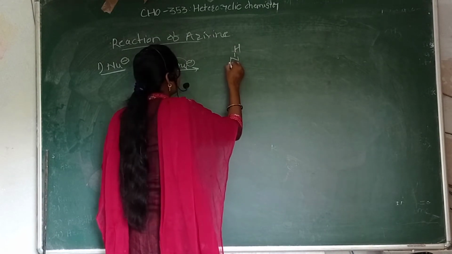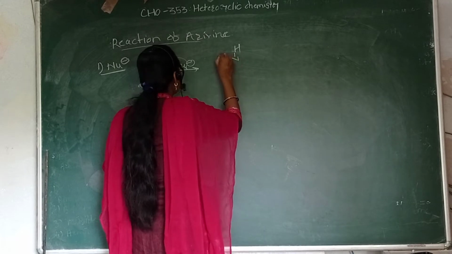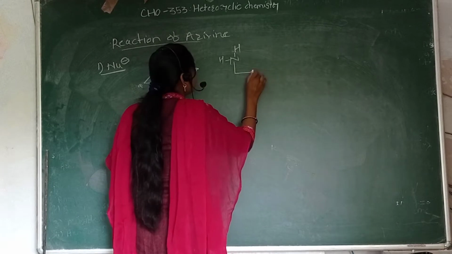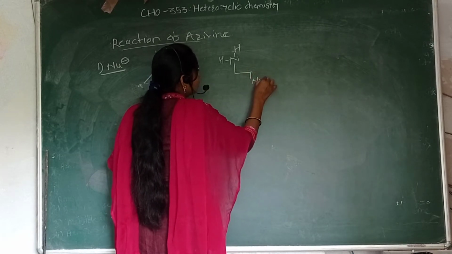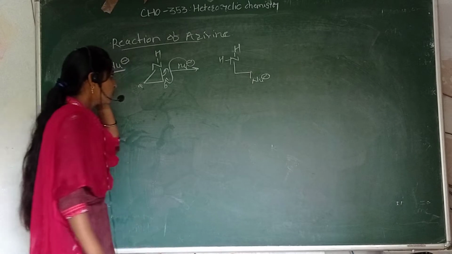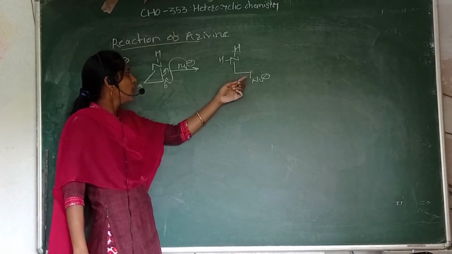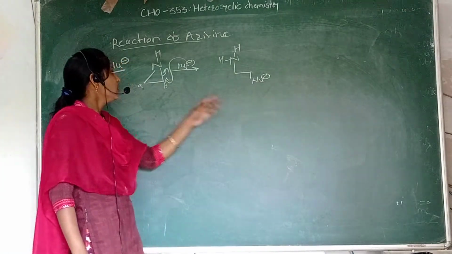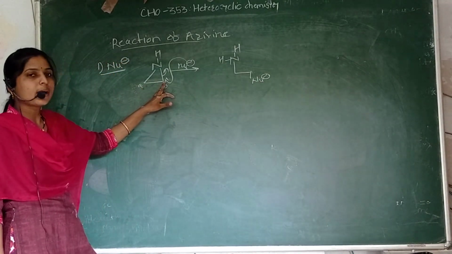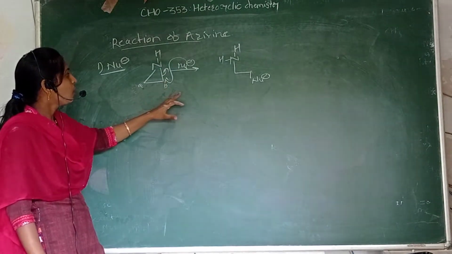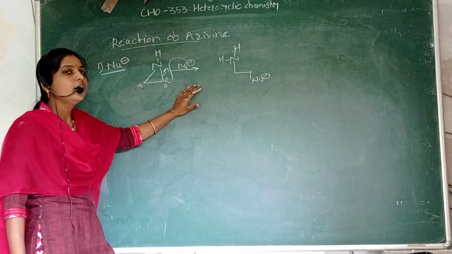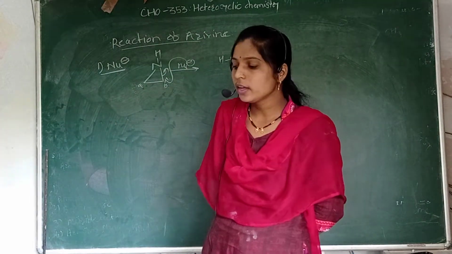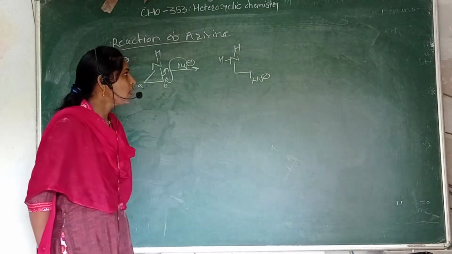We will get NH, H, and here the addition of the nucleophile. Here formation of NH2 CH2, and the nucleophile can attack any one side. Here the two CH2 groups are the same, so the nucleophile can attack either side. But when some substituents are attached on the aziridine ring, how is the addition of the nucleophile possible?